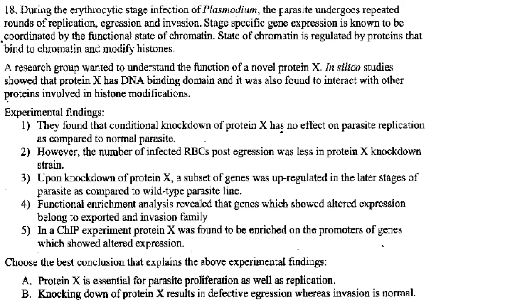So coming to the next question. During the erythrocytic stage infection of Plasmodium, the parasite undergoes repeated rounds of replication, egression and invasion. So in the erythrocytic stage of infection of Plasmodium, it will undergo replication, then egression and invasion. Invasion is invading other RBCs.